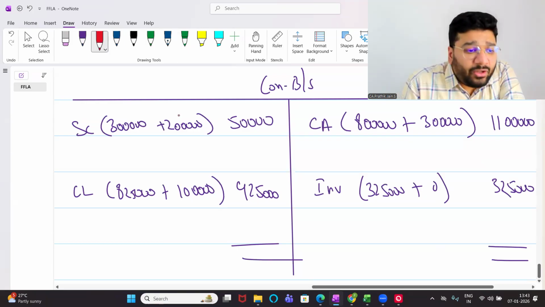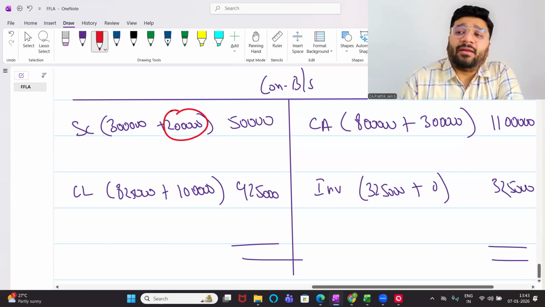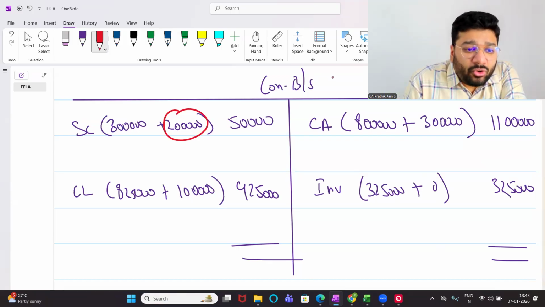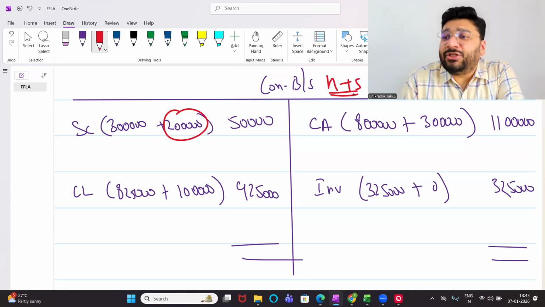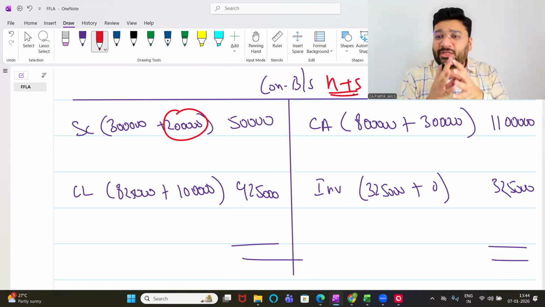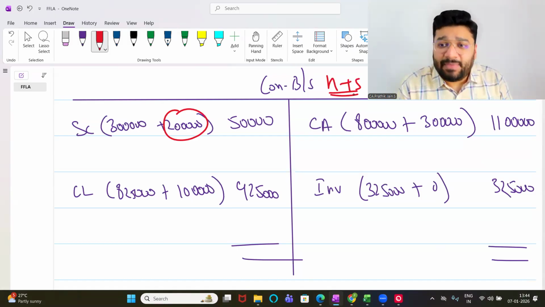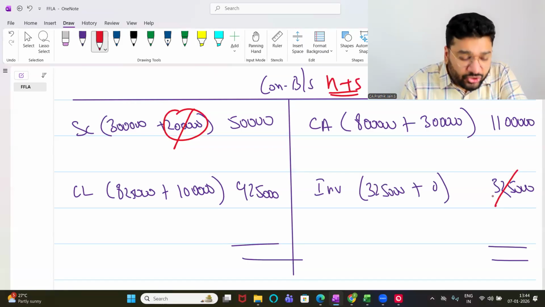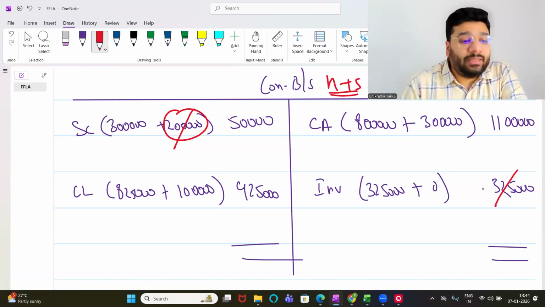Out of this 5 lakh, 2 lakh I have to pay. To whom should I pay? My own self. Because this is the holding and the subsidiary's balance sheet. It's the balance sheet of Anita ma'am and Pratik sir together. So if I have to pay Anita ma'am, it is as good as paying my own self. Does it make sense? No. So this capital and this investment I have to knock off. To knock this off, what is the entry going to be?